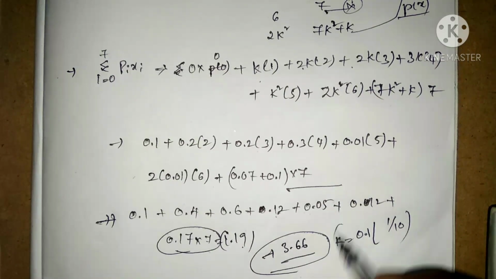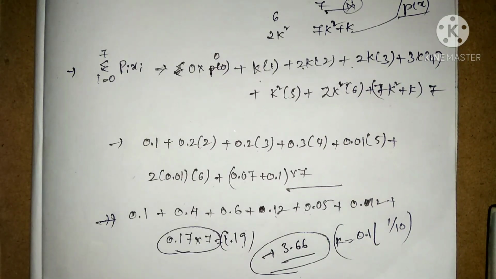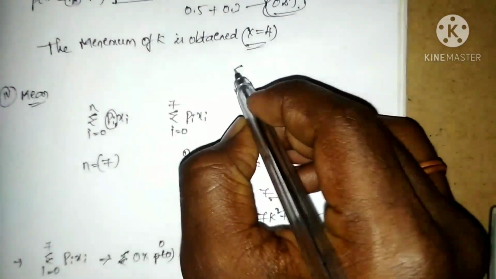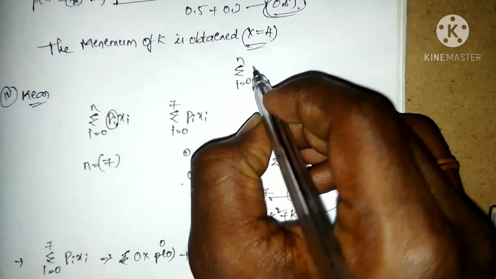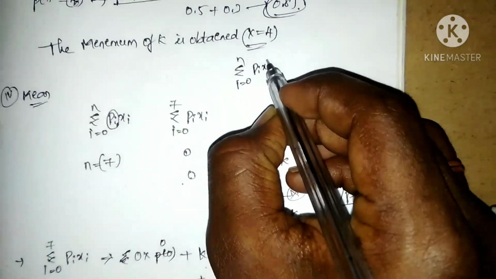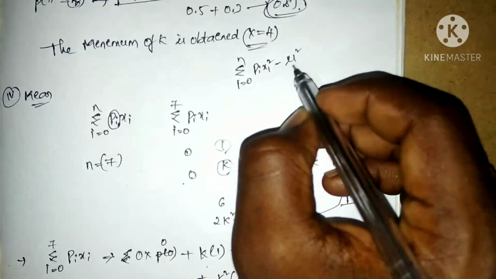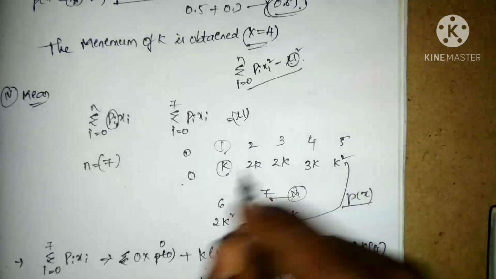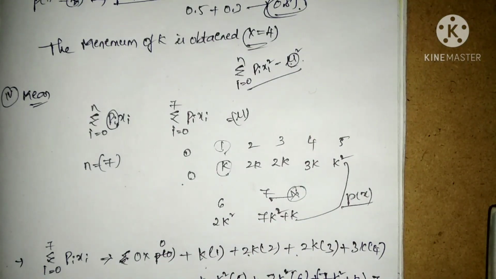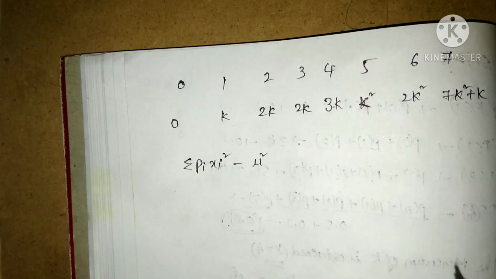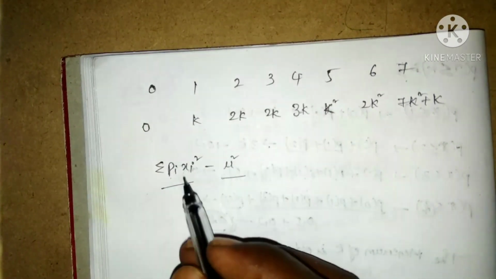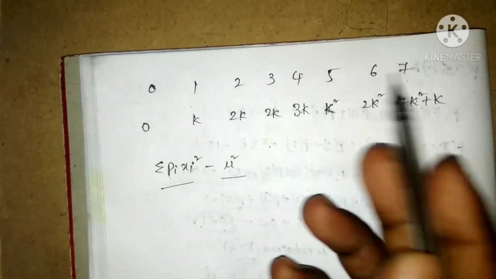Moving on to the variance, the formula is the summation for i equal to 0 to n of pi xi square minus mu square. Here mu is the mean, which is 3.66. Substituting the values, pi is our probability, that is k, 2k, and so on, and xi is 1, 2, 3, up to 7.